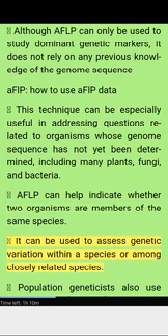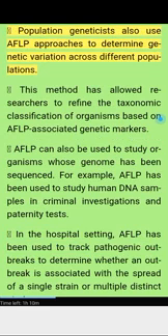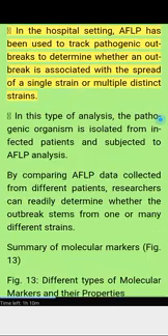It can be used to assess genetic variation within a species or among closely related species. Population geneticists also use AFLP approaches to determine genetic variation across different populations. This method has allowed researchers to refine the taxonomic classification of organisms based on AFLP-associated genetic markers. AFLP can also be used to study organisms whose genome has been sequenced. For example, AFLP has been used to study human DNA samples in criminal investigations and paternity tests.